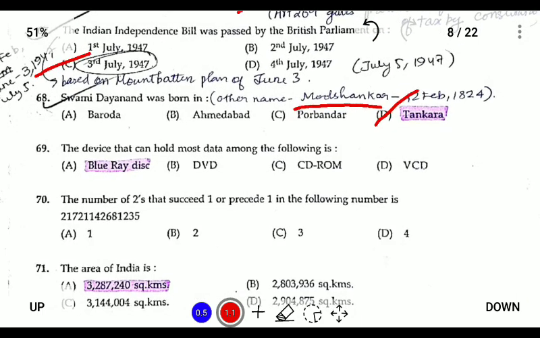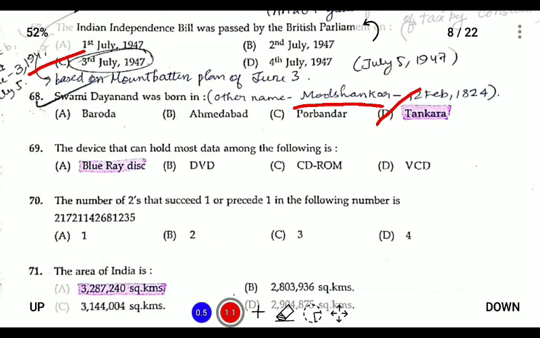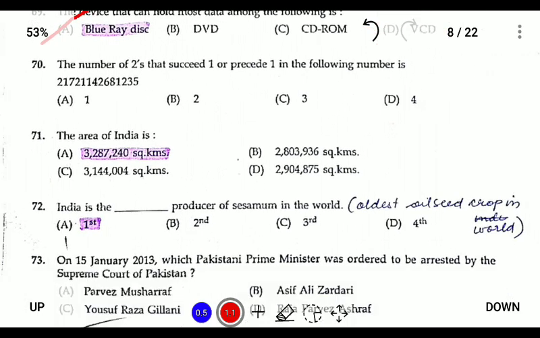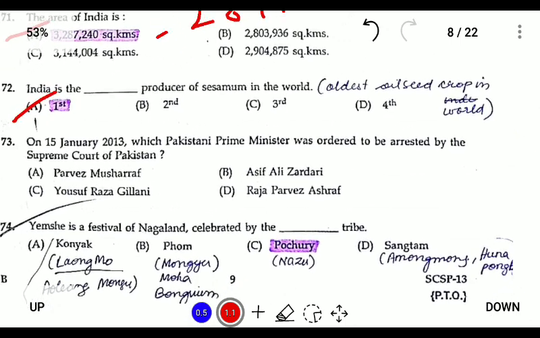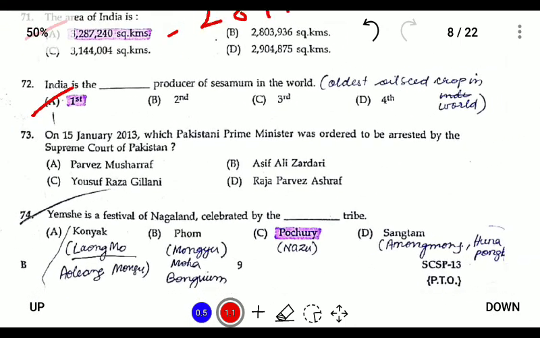Question number 69. The device that can hold the most data among the following is the Blu-ray disc. Question number 71. The area of India is 32,87,240 square kilometers according to the 2011 census. India is the first producer of sesame in the world. Sesame is the oldest oilseed crop in the world.